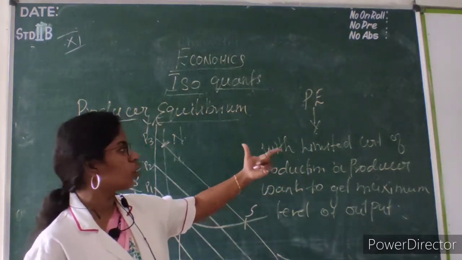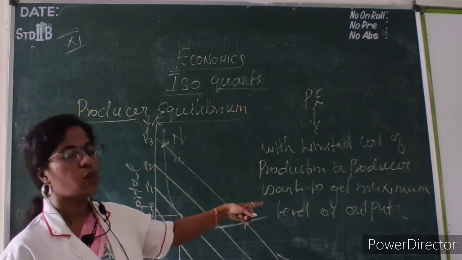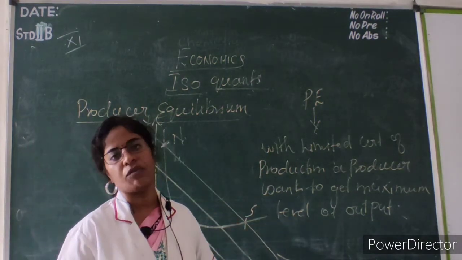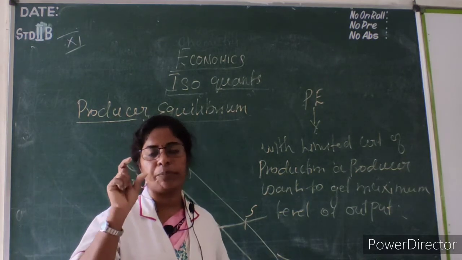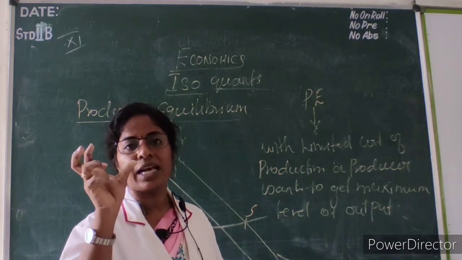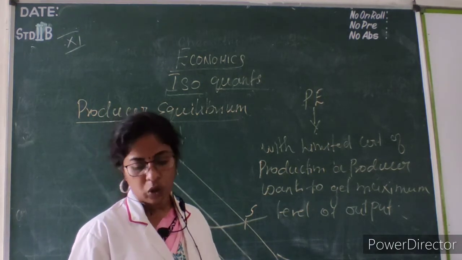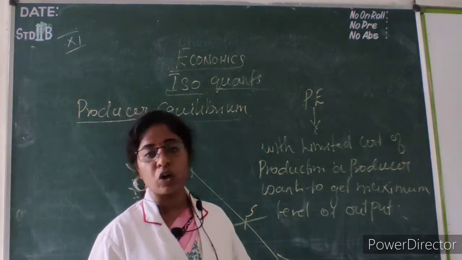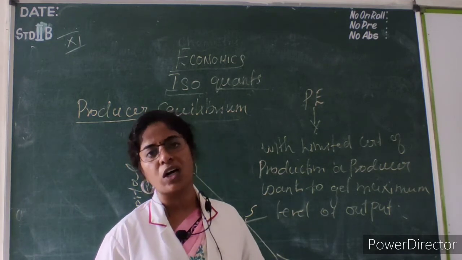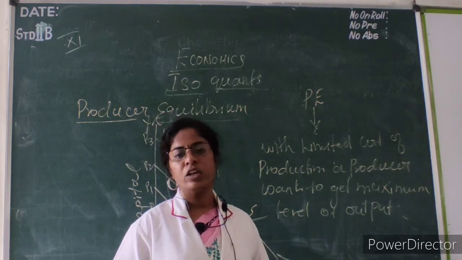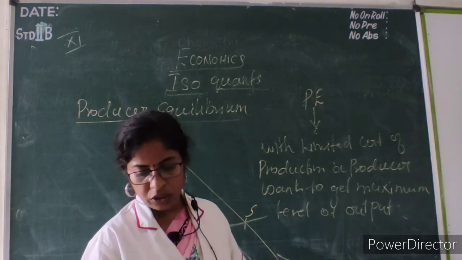So with a limited cost of production, a producer wants to get a maximum level of output. He will fix the place where the cost has decreased and where he gets more output. Okay. This producer equilibrium is also called a least cost combination.